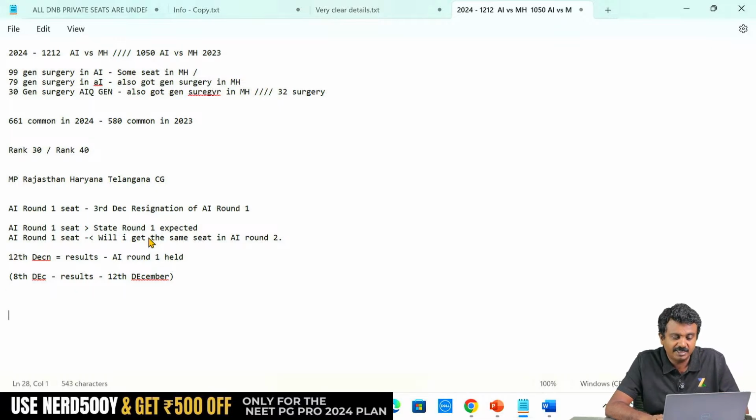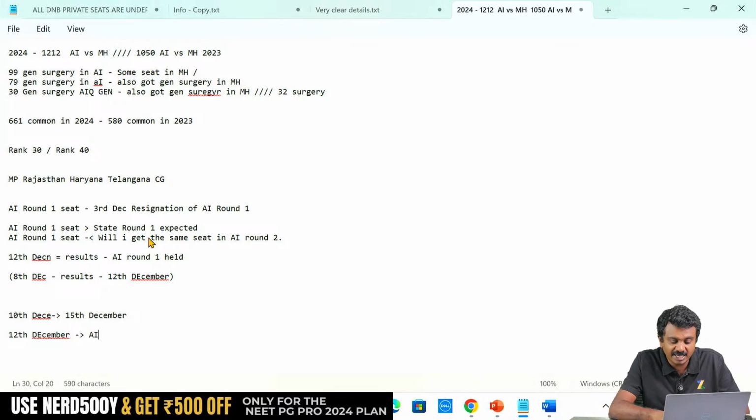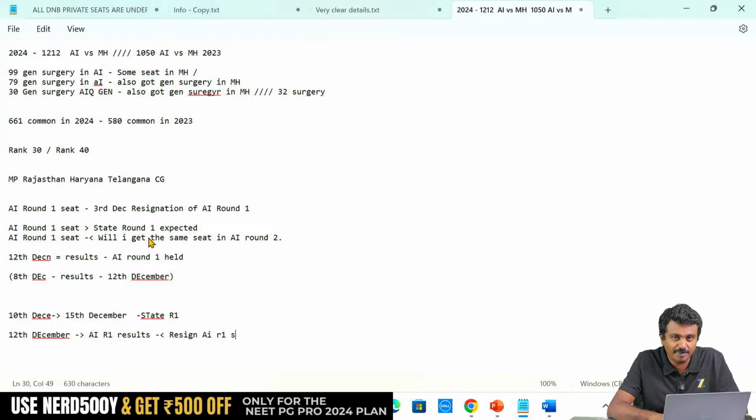But let us say your state results come on 10th December and your joining is till 15th December. Telangana, etc., in case they are delayed, they might do that. Andhra Pradesh, Telangana, they do that. Because they know that by 12th December, your round 1 results are out. You have your state seats at least already on 10th December. If the joining extends beyond 12th December or so, you may be able to resign this AR1 seat.